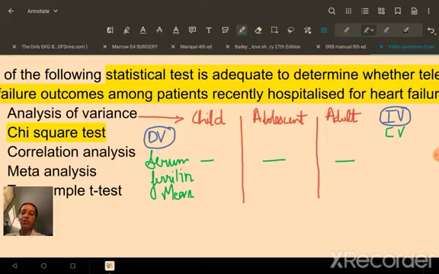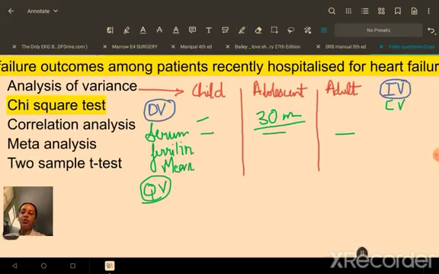It will be a numerical value, and then the units will be there. Like let's say 30 millimoles or something like that. Okay, so serum ferritin level is a numerical value. So our dependent variable here is a quantitative variable. Whenever we are comparing means of 2 independent groups, we use the t-test. When it is 3 or more groups, we use the ANOVA, right? So that covers up our ANOVA and the 2 sample t-test.